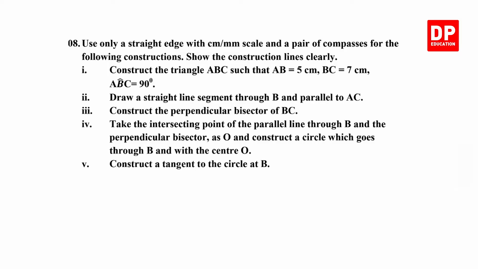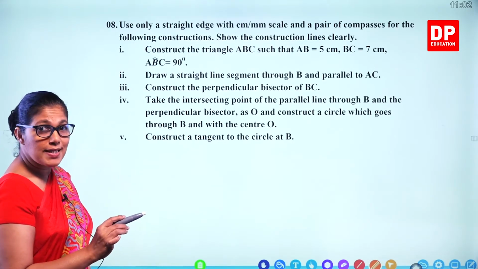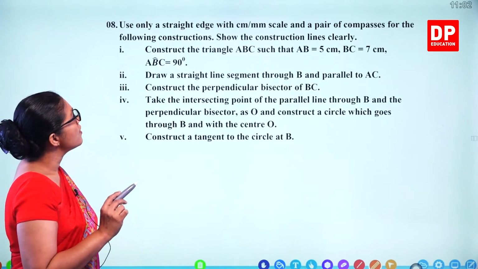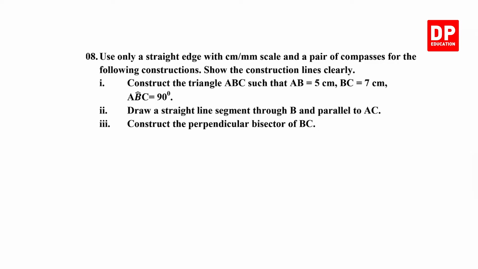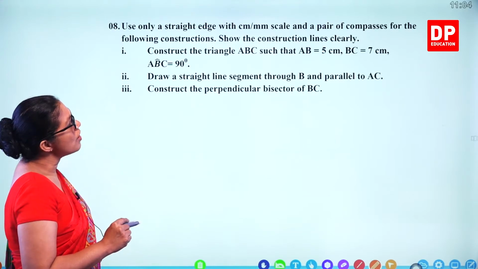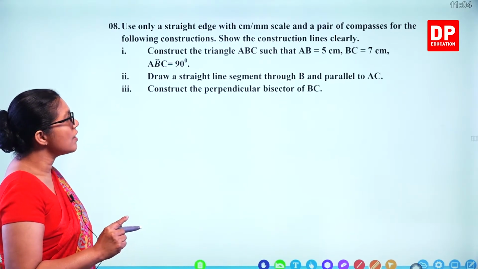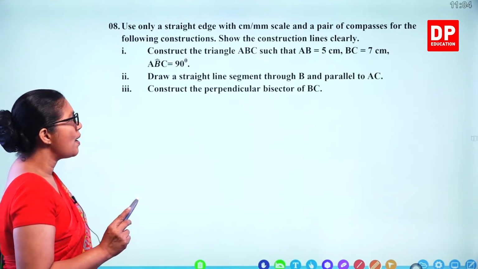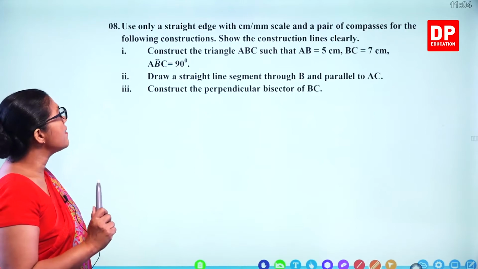Question number 8. This is a construction question. So you have to take the pair of compasses and the ruler. We'll do it separately. Use only a straight edge with centimeter millimeter scale and a pair of compasses for the following constructions. Show the construction lines clearly. Construct the triangle ABC such that AB is 5 centimeters, BC is 7 centimeters and angle ABC is 90 degrees.